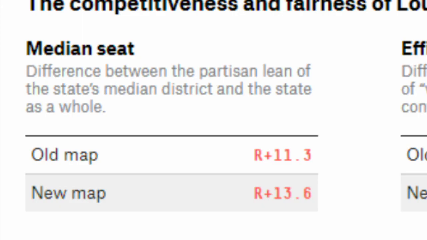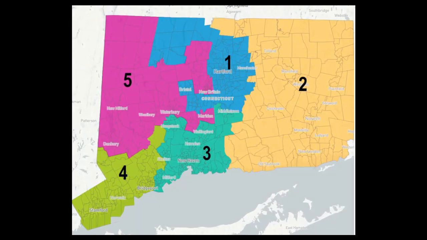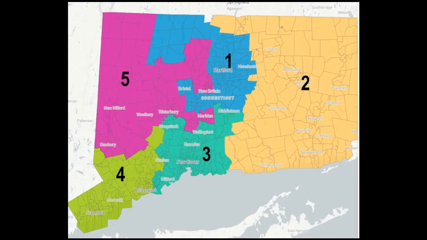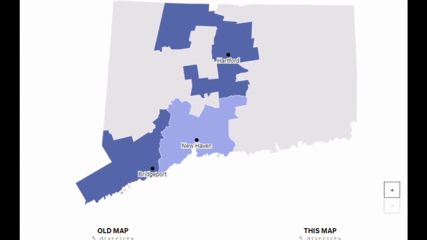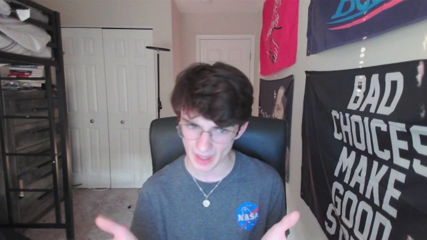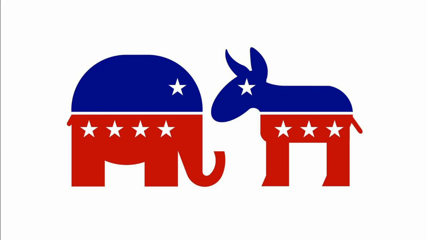Firstly, when we look at the map, we can compare the partisan breakdown of the median seat in comparison to the state as a whole. Now, that may sound a little confusing, so let's take a look at the state of Connecticut. Connecticut has 5 seats in the House of Representatives, meaning they have 5 districts to draw. 2 of those are safe Democratic, and 2 of those are extremely competitive. The 5th is in the middle of the 2, not quite safe, but not quite competitive either. It has a partisan breakdown of D plus 12. Meaning that if at the nationwide level, the election results are split straight down evenly between Democrats and Republicans, the district would vote for the Democrat by a margin of about 12%.